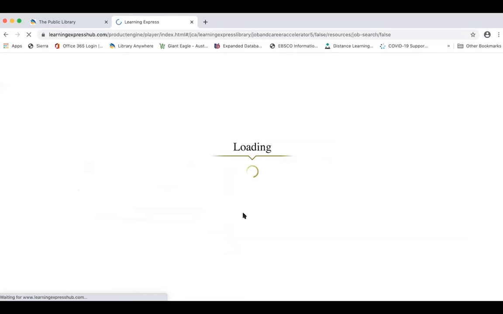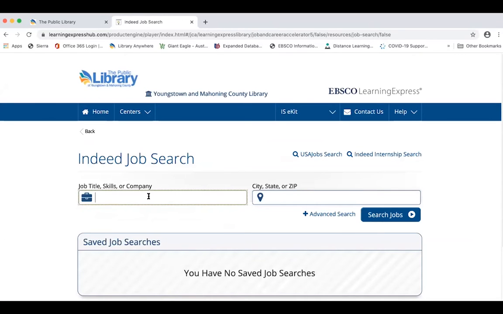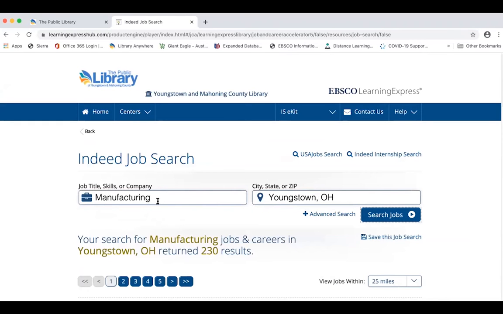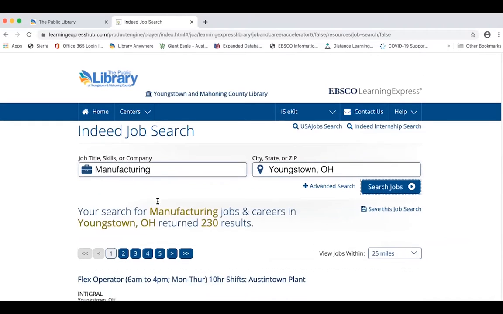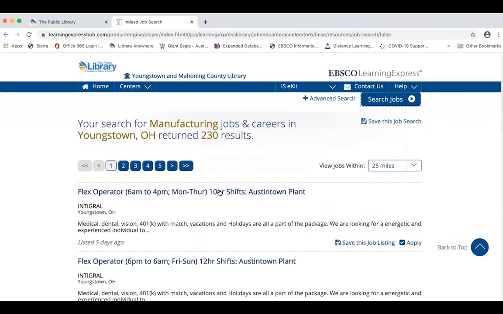And if I launch this career tool, it'll open up here in a moment. And you can search by company name, by a skill, or by a job title. I'm just going to go ahead and put in manufacturing. Manufacturing seems to always have lots of openings. When I put that in there, it's going to see if it finds any job ads on Indeed that mention the word manufacturing anywhere in the job ad. We've got 230 results here.